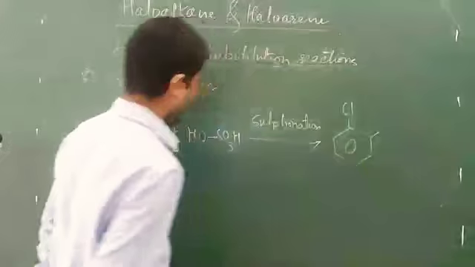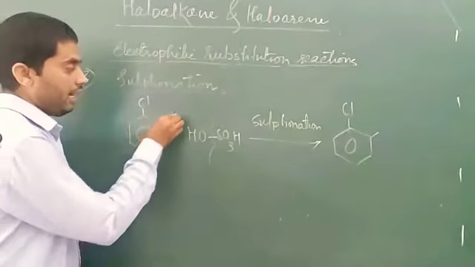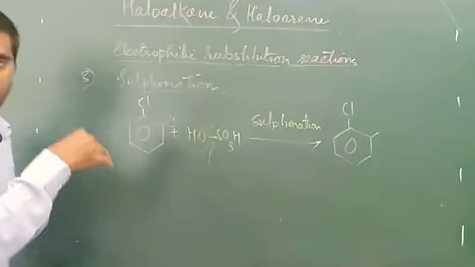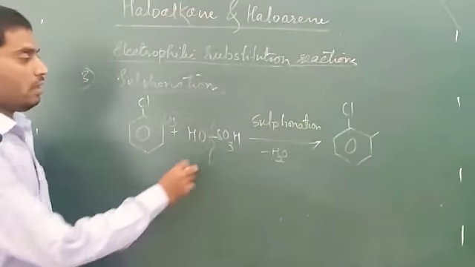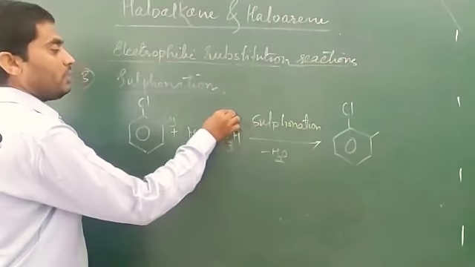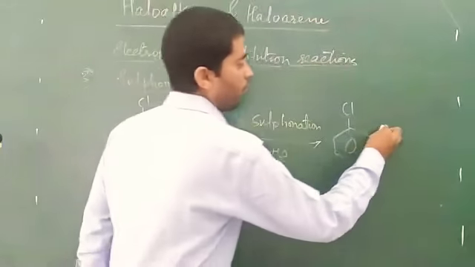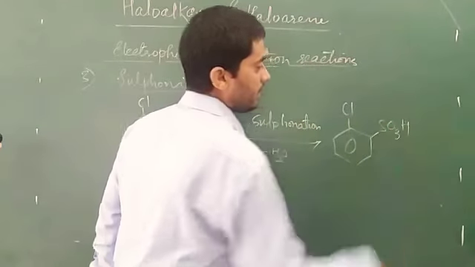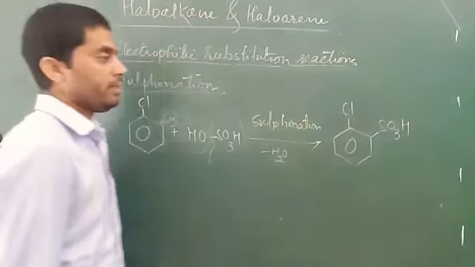Now this is what we will do. We will break this bond. Here there is a hydrogen; with this hydrogen we will remove this OH, meaning -H2O, and this SO3H group will take this position and link with this carbon and forms SO3H. This is 1-chloro. This is 2-chlorobenzene sulfonic acid.